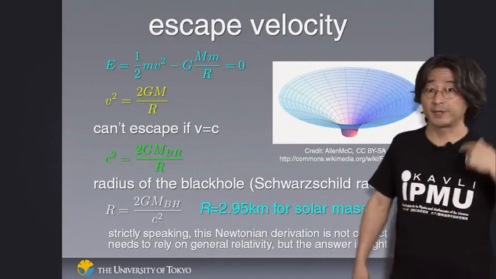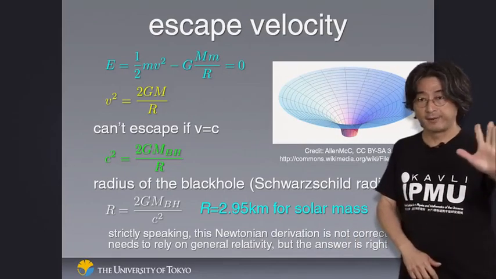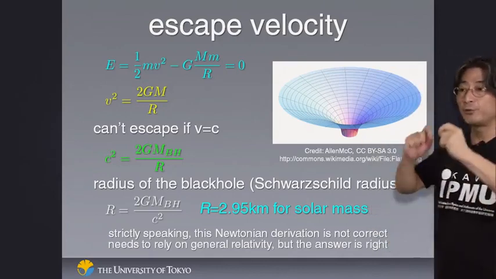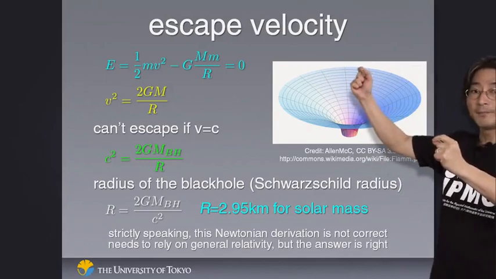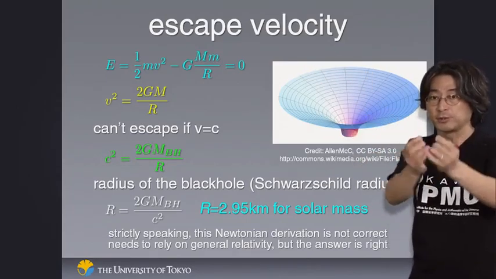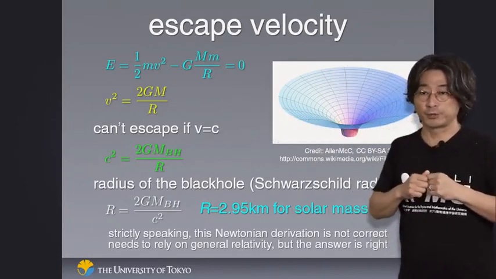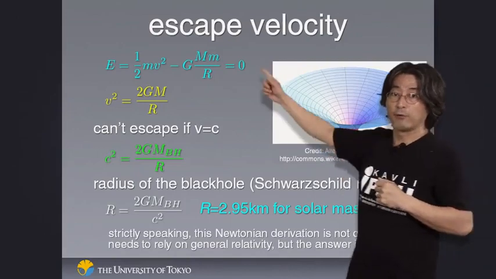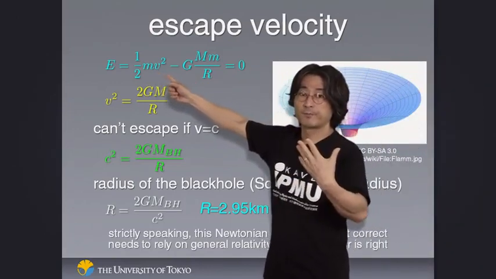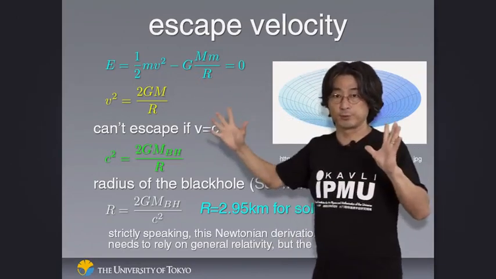But before getting to the evidence, let's talk a little bit about this idea called escape velocity. If you're not familiar with calculus, you can skip this slide entirely. So if you try to escape gravity, you would like to move away from the gravitational trapping potential all the way to infinity, where your total energy goes back to zero. The formula for energy is the sum of the kinetic energy, depending on how fast you move, and the potential energy due to gravity, and the sum of them is conserved.